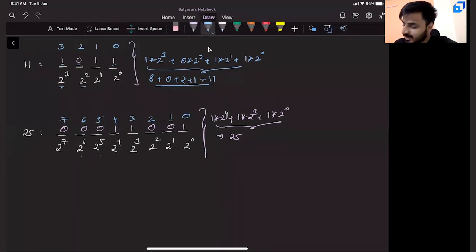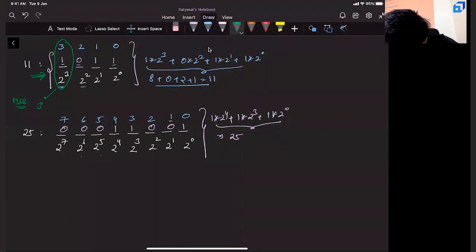Now tell me one small thing. In this binary representation, which bit number will act as MSB bit? First of all, MSB in the sense, most significant bit. Now in this binary representation, which bit will act as an MSB bit? You guessed it, the third bit. In this case, the third bit acts as the MSB bit.